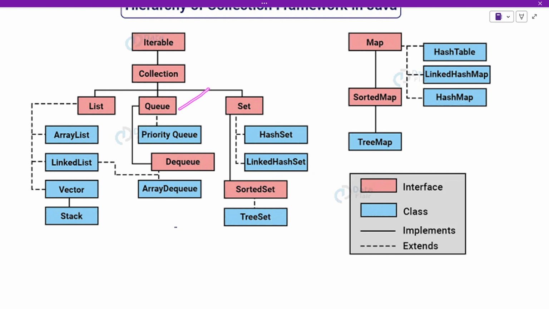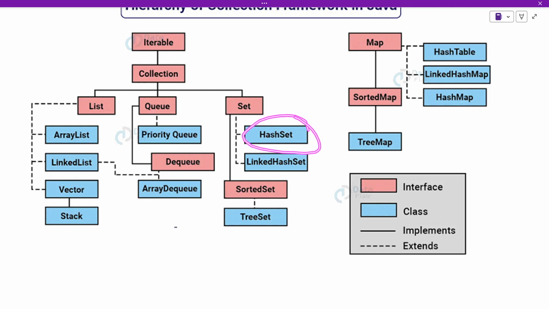And when it comes to queue, we have something called a priority queue. A priority queue internally uses red black trees to store elements, so it will be internally sorted based on the priority. And then we have the array DQ. The DQ is a double-ended queue. It offers you similar functionality to a doubly linked list by following the last in last out principle.